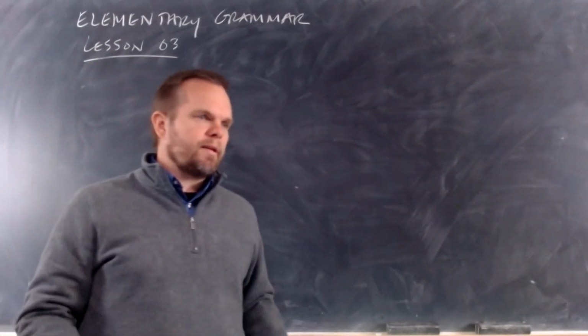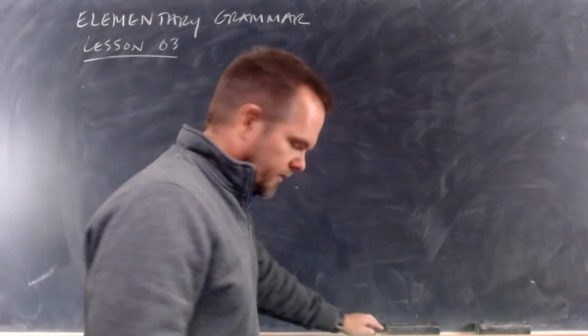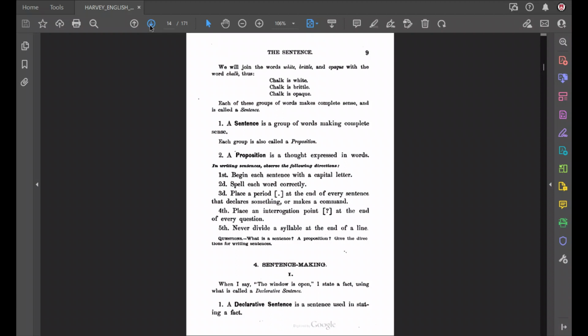Always follow these rules. We're going to look at them in our book here. Rule number 1. In writing sentences, follow these following directions, the textbook says. Number 1, begin each sentence with a capital letter. So rule number 1 of making sentences, begin with a capital letter.